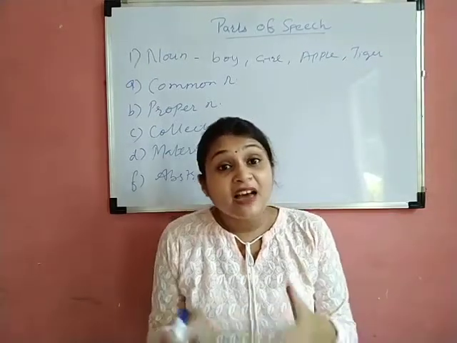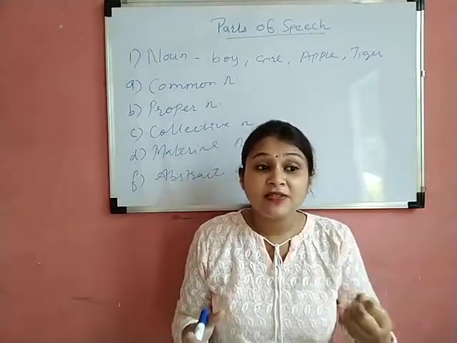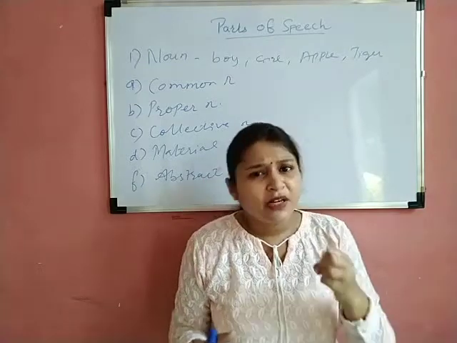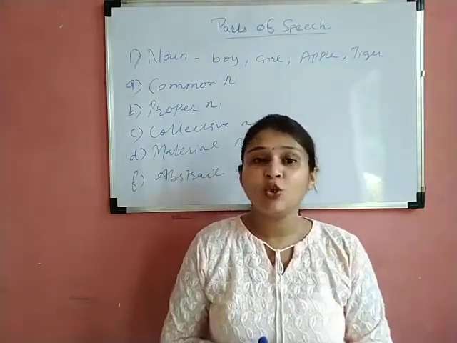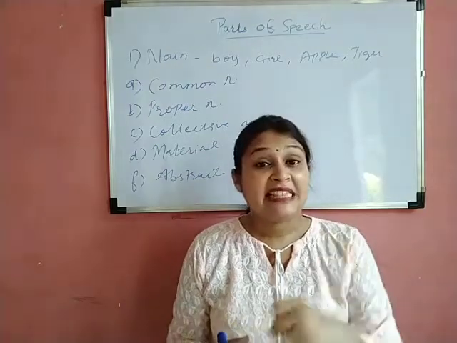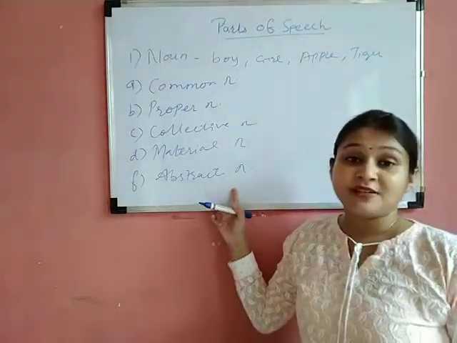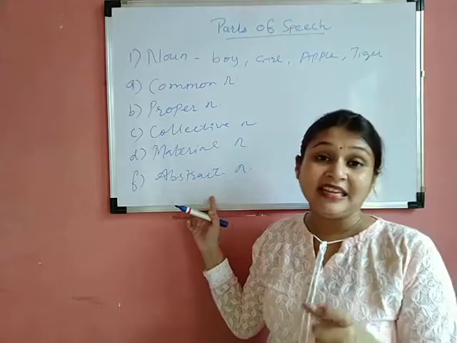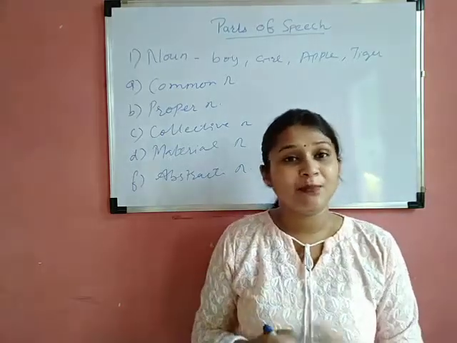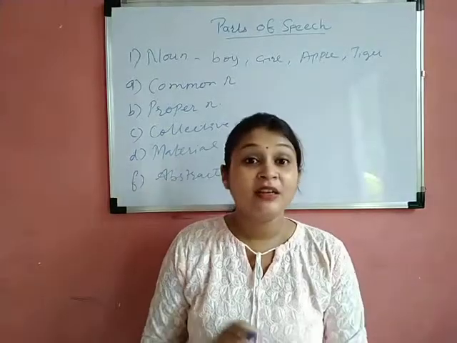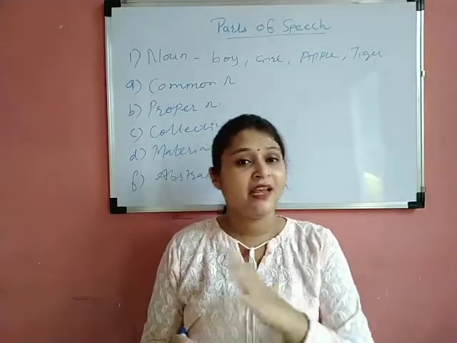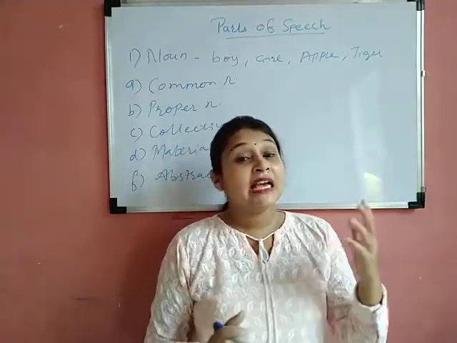But these are the things which we can feel. What are the names of these feelings? These feelings also have names, and these names are known as abstract nouns. So the name of a feeling is known as abstract noun. For example, the most beautiful feeling's name is love, that is an abstract noun. Fear, abstract noun. Hate, abstract noun.